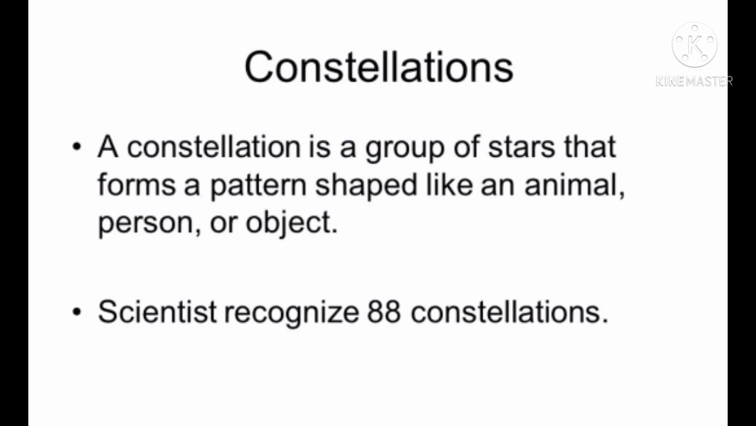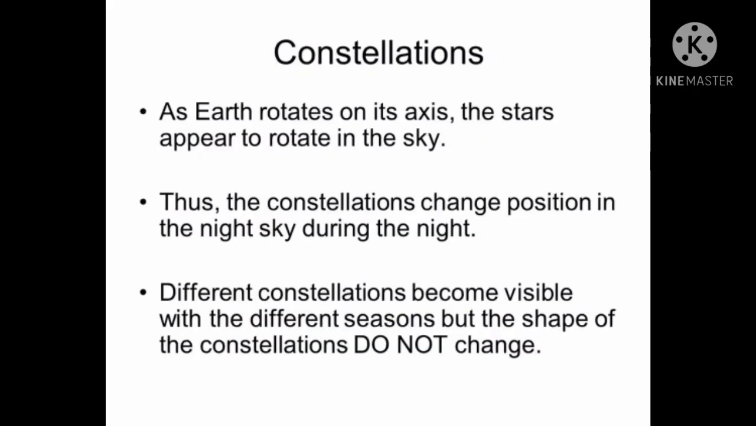So I have said a constellation is a group of stars that forms a pattern shaped like an animal, person or an object. Scientists have recognized 88 constellations. Next we are discussing more things about constellations. Earth rotates on its axis, so the stars appear to rotate in the sky. Thus the constellations change position in the night sky during the night. Different constellations become visible with the different seasons, but the shape of the constellations does not change.